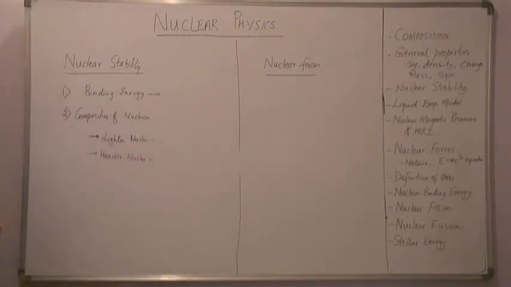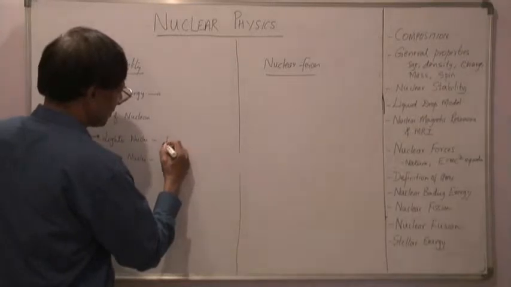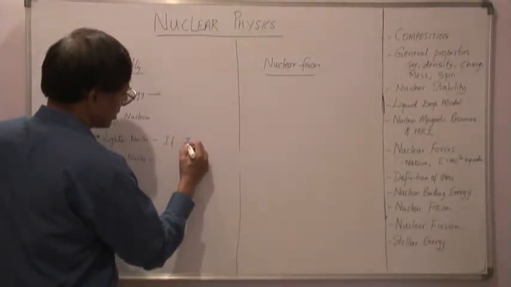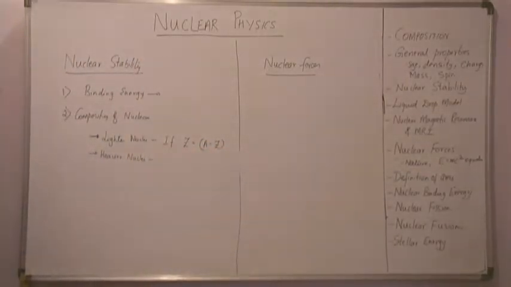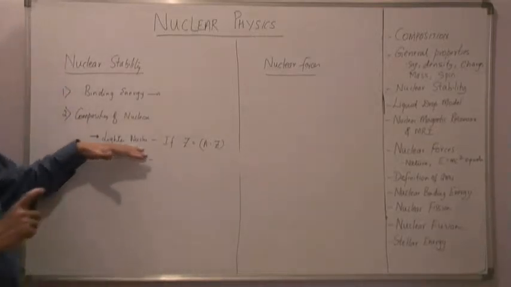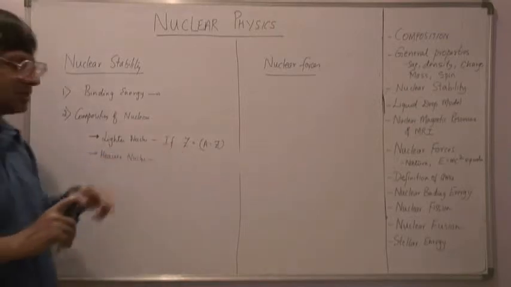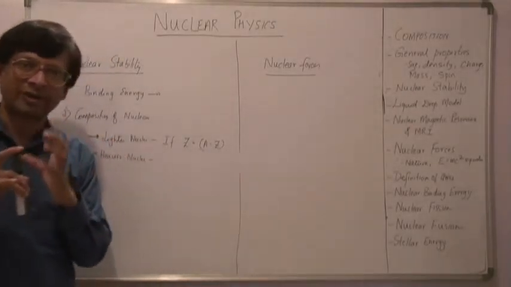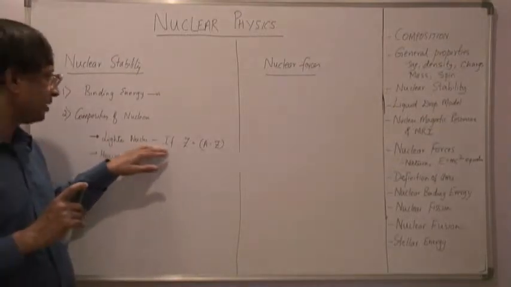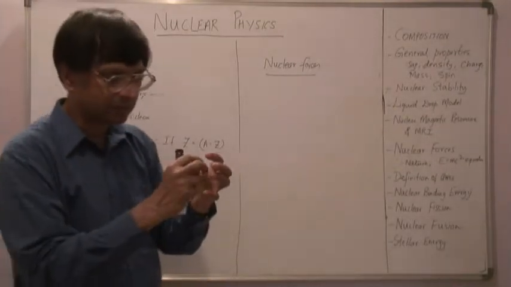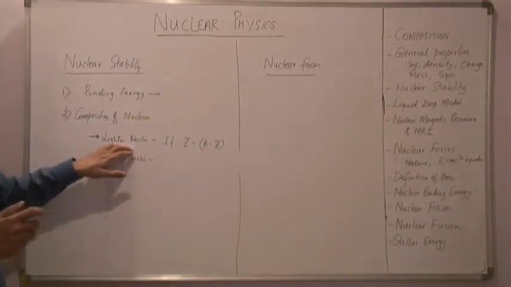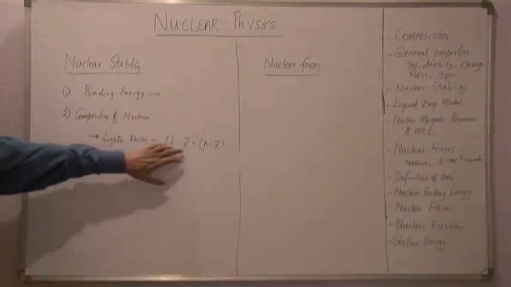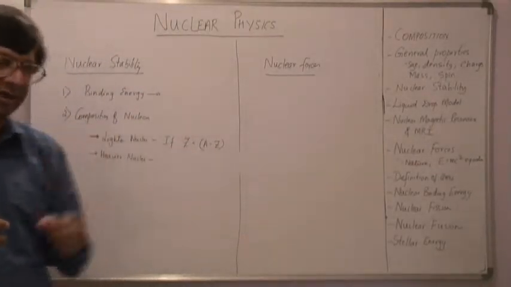Now first, as far as lighter nuclei are concerned, if the number of protons is equal to the number of neutrons, then such nuclei are stable. They have a higher stability. So if the number of protons inside the nucleus is equivalent to the number of neutrons inside the nucleus, then such nuclei, as far as lighter nuclei are concerned, are considered quite stable.